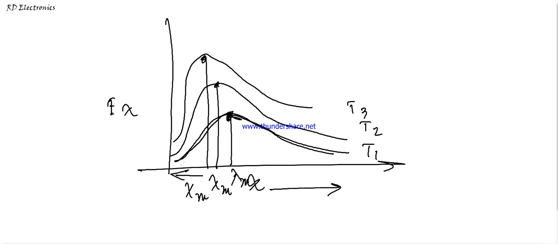In number 4, the conclusion is that for all wavelengths, an increase in temperature causes an increase in the energy emission. For all wavelengths, if we increase the temperature from T1 to T2, it causes an increase in the energy emission. That means it increases the value of E lambda.